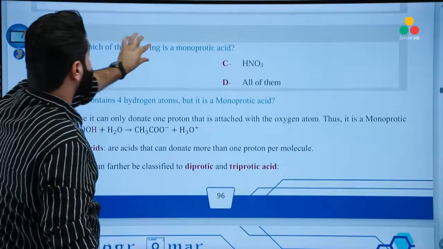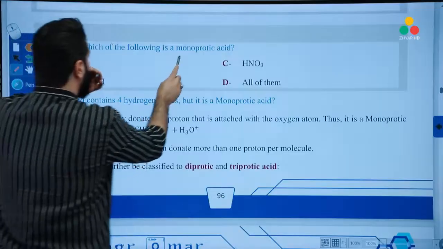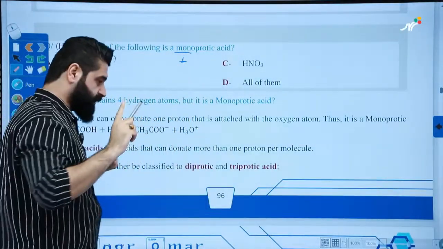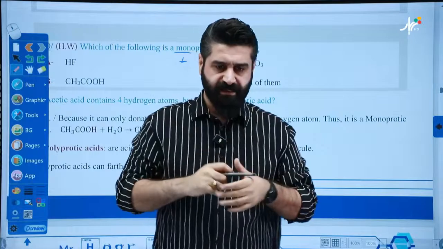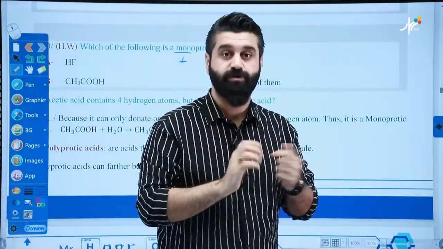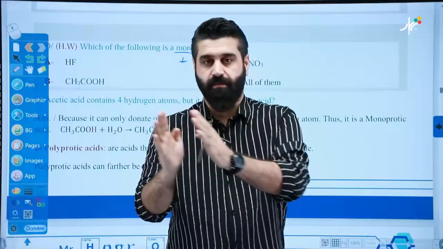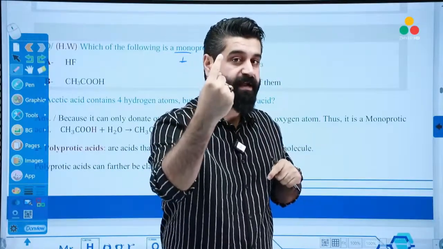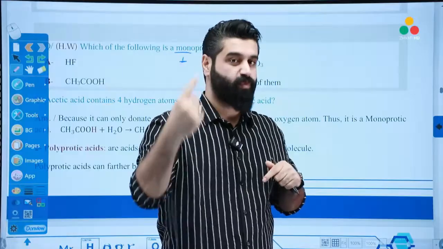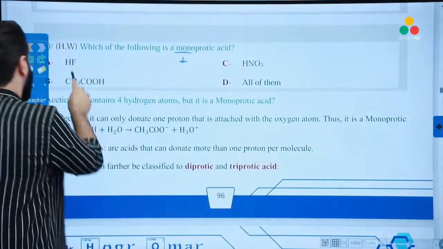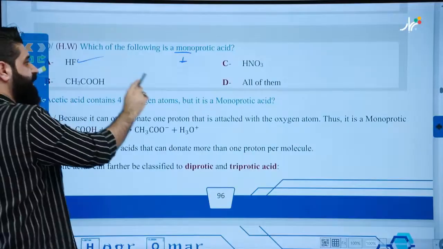Which of the following is a monoprotic acid? The term mono means 1 donatable proton. Look, monoprotic means the acid has only 1 ionizable hydrogen. Which one is correct? A monoprotic acid is the one that has 1 ionizable hydrogen. Not 1 hydrogen, 1 ionizable hydrogen. Look at this. It has 1 ionizable hydrogen.